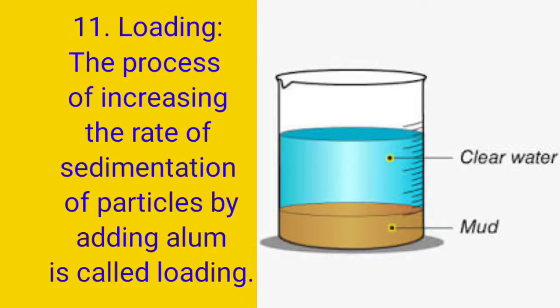So you can remove sand or soil from the water in a very short period of time when you add alum. So alum is a substance which is used to increase the sedimentation process of particles.